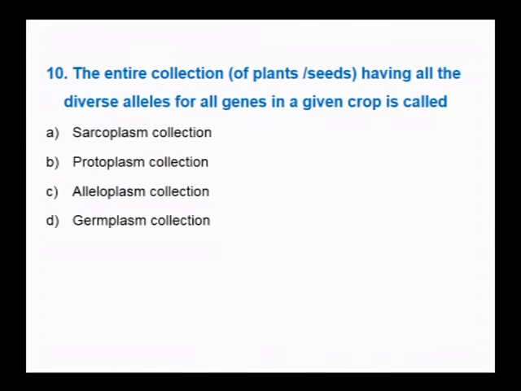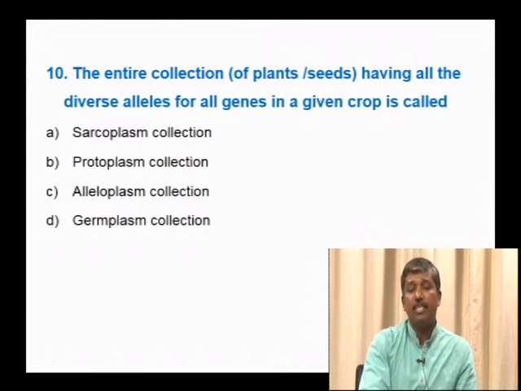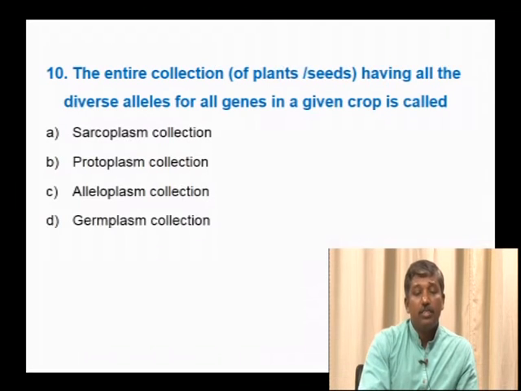Next, the 10th question: the entire collection of plants or seeds having all the diverse alleles for all genes in a given crop is called? Sarcoplasm collection, protoplasm collection, alleloplasm collection, germplasm collection.